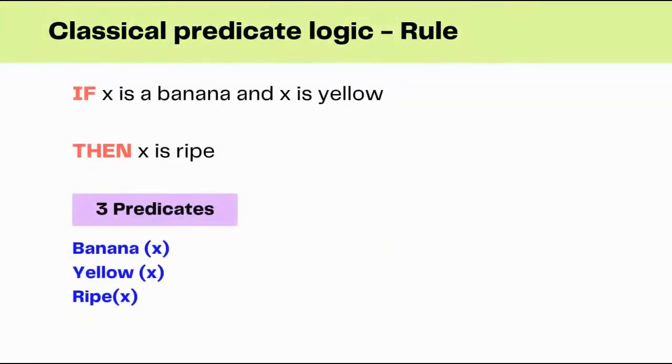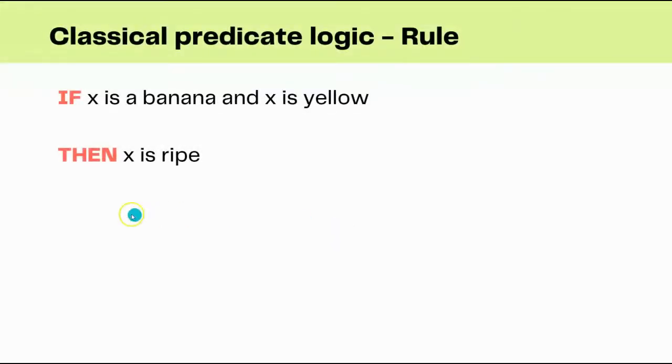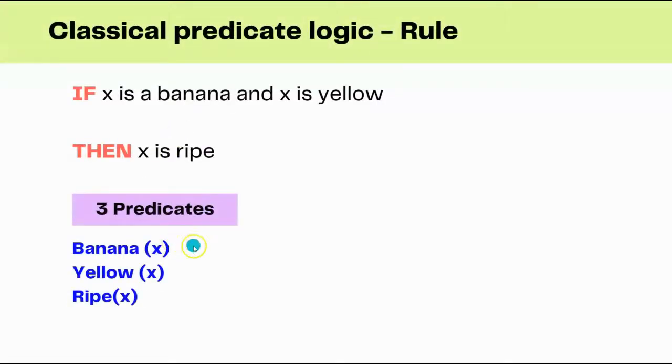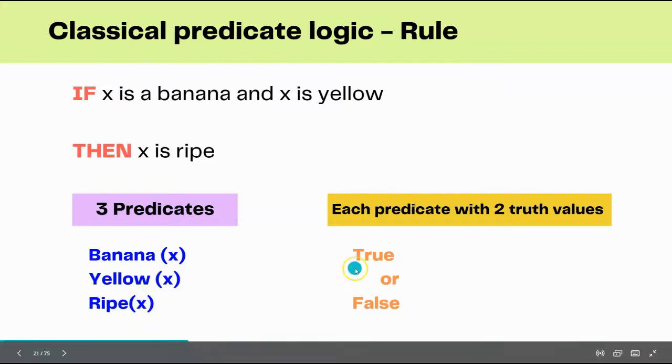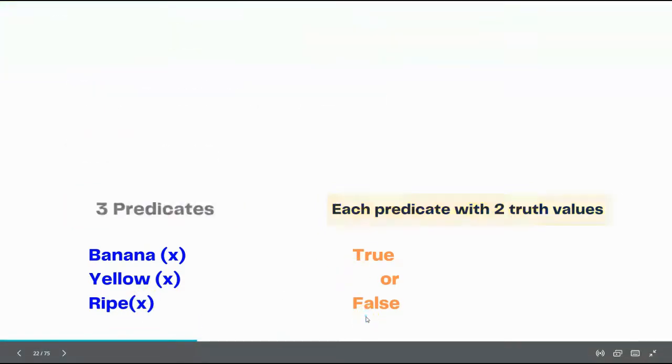Let us take the example of a classical predicate logic rule. We are taking the same example: if X is a banana and X is yellow, then we can say that X is ripe. This is what we call predicates, where we have three predicates: one is banana, another is yellow, and the next is ripe. Each predicate will have two truth values: either true or false.